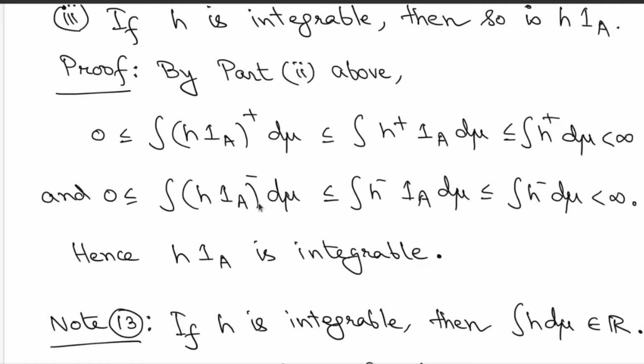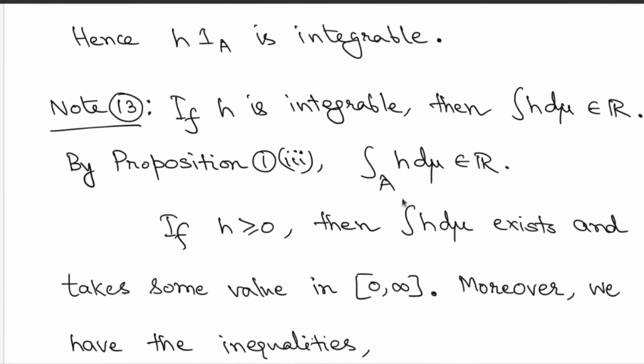Similarly, the negative part of H times indicator A will have a finite integral when H is integrable. So provided this happens, then integration of H d mu over the set A will also be a real number. So this is a very interesting fact. When H is integrable, then not only is the integration of H a real number, integration of H over any set is also a real number. Of course, the set has to be chosen from the domain sigma field.